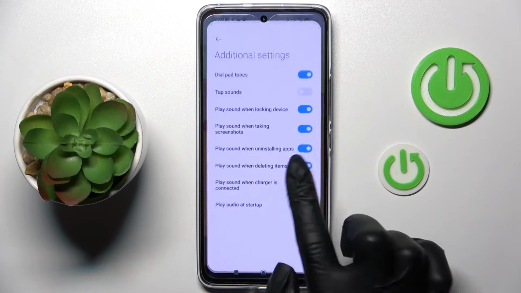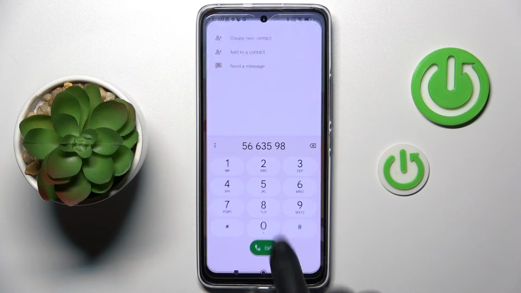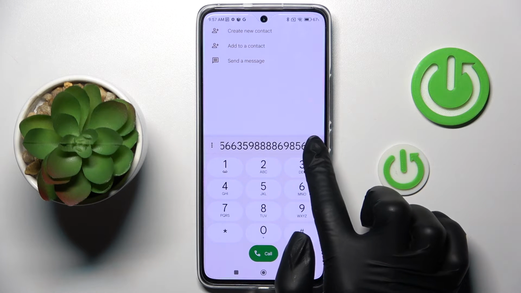So then if you wish to mute it, it works this way, so you cannot hear any digit. And that will be all.